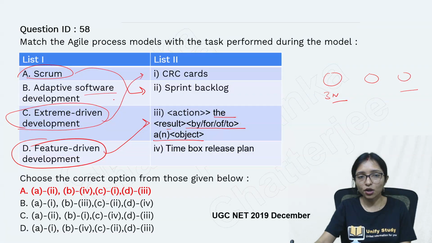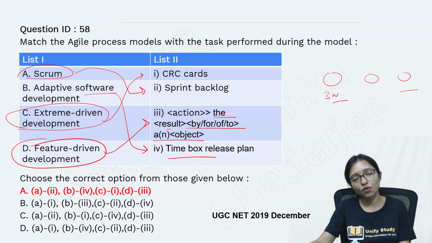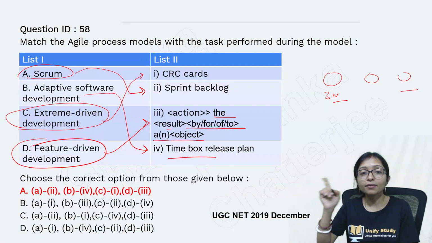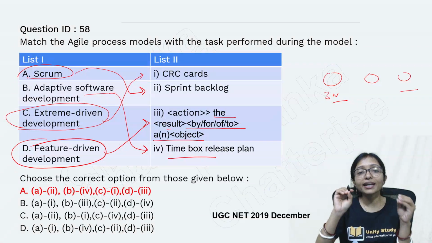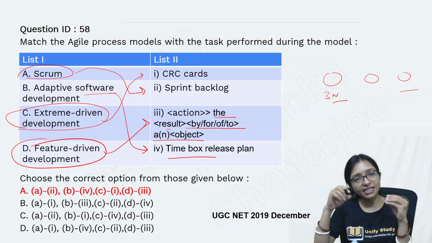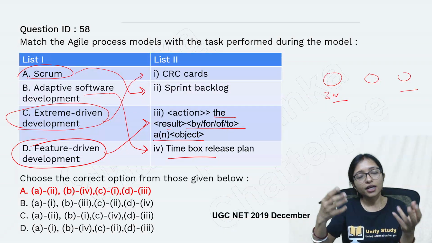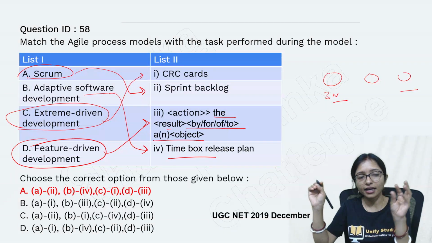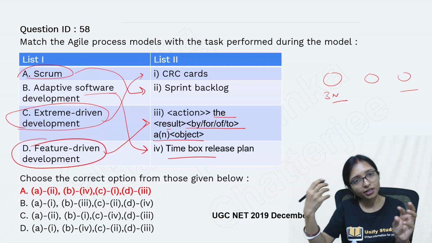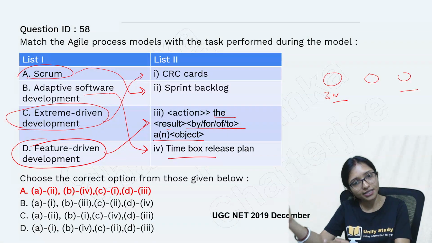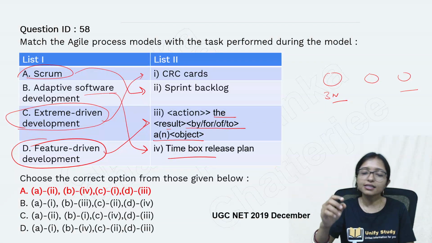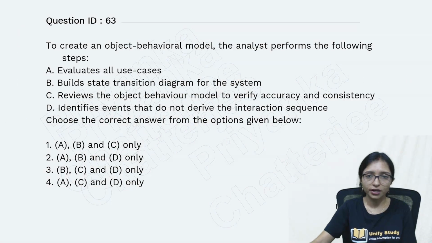Adaptive software development is time box planning. It is following the time box. And what is the main point of adaptive? Anytime any changes come, it is going to adapt. That's why time box planning is there. In this time I am going to do this. After that, if any change is happening, then next time we will do this. That is the main concept of adaptive.